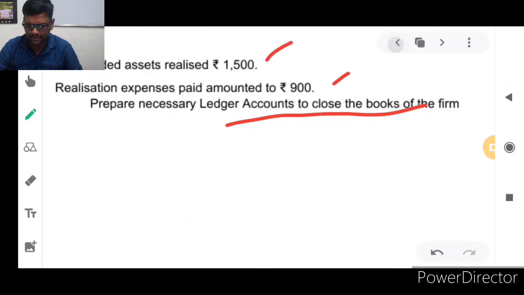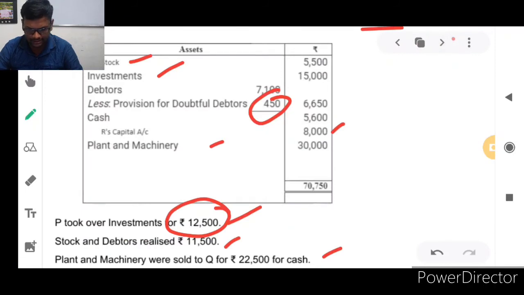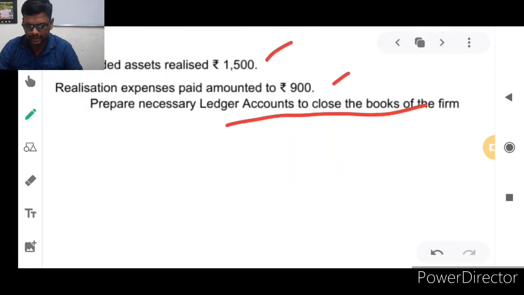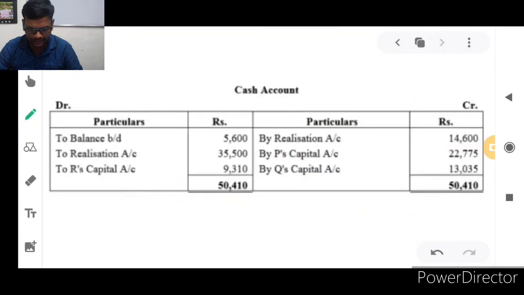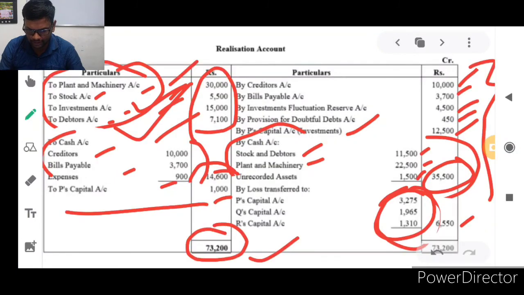Now we are going to prepare the cash account. Cash account information is already given in our balance sheet. How much cash is there? Cash is 5,600 rupees. It should be brought down on the debit side of the cash account. Cash account 5,600 rupees, and then the realization: the asset sold amount, and how much liabilities should be paid out. So assets were actually sold for 35,500 rupees. It is the realized assets.